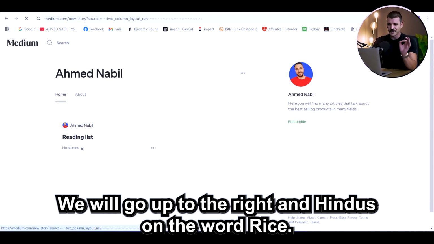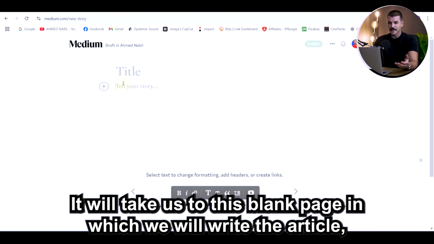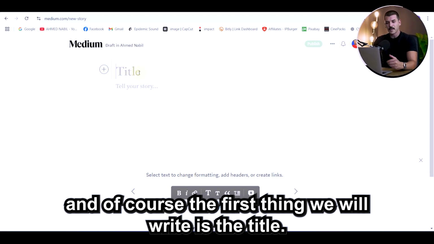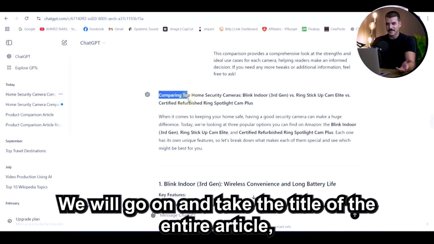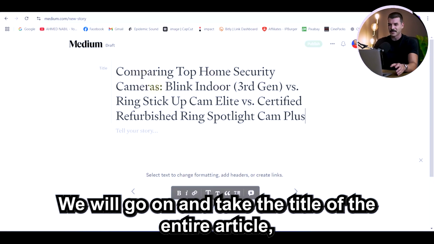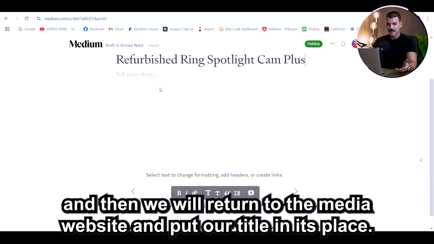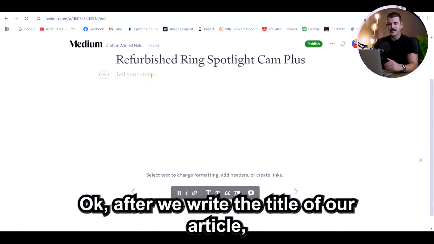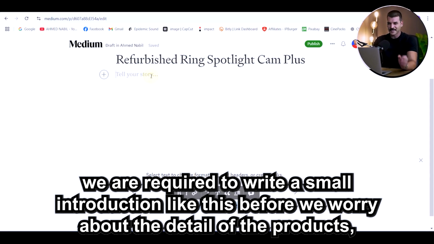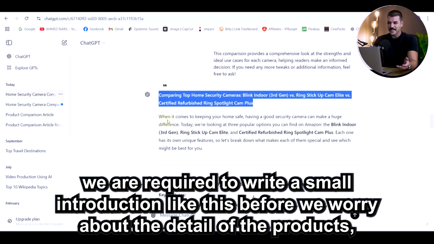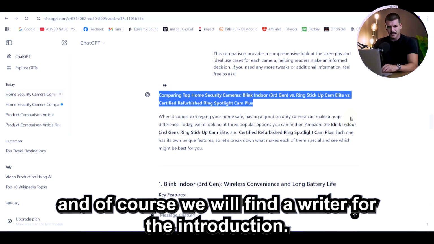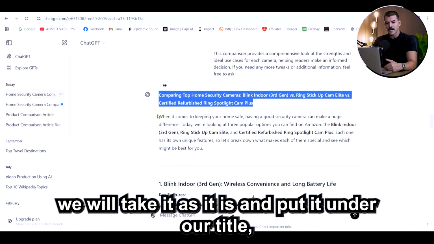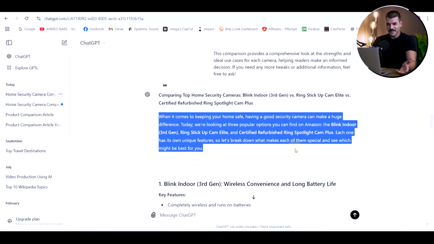We will go up to the right and click on the word Write. It will take us to this blank page in which we will write the article, and of course the first thing we will write is the title. We will go and take the title of the entire article, and then return to the website and put our title in its place. After we write the title of our article, we are required to write a small introduction before we get into the detail of the products, and of course we have already written the introduction. There is no problem. We will take it as it is and put it under our title.